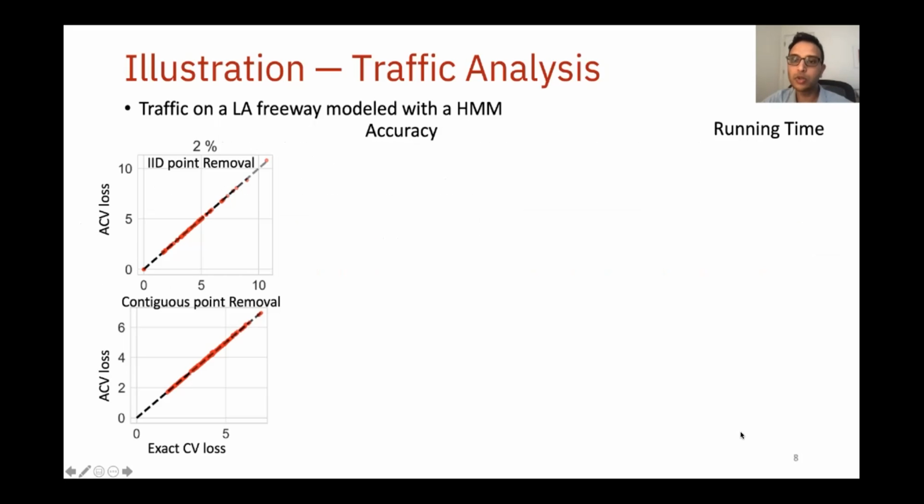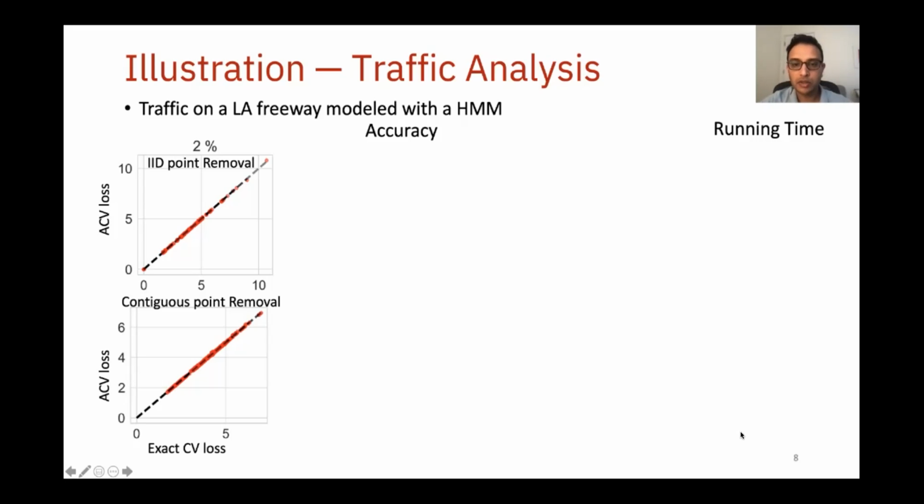We consider two cases for creating the held-out folds. In the top, we show results from holding out data sampled uniformly at random from the time series. This is the IID point removal case. In the bottom, we show results from holding out contiguous blocks of the time series. This is the contiguous point removal case highlighted in the figure.